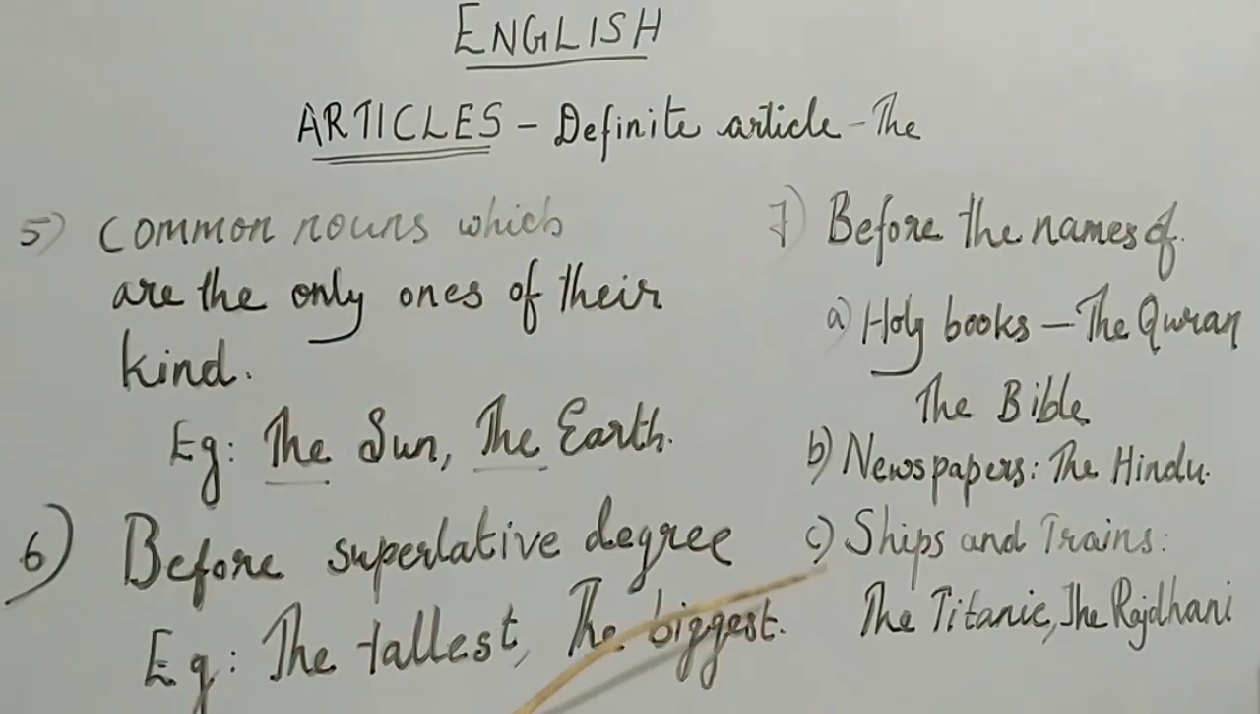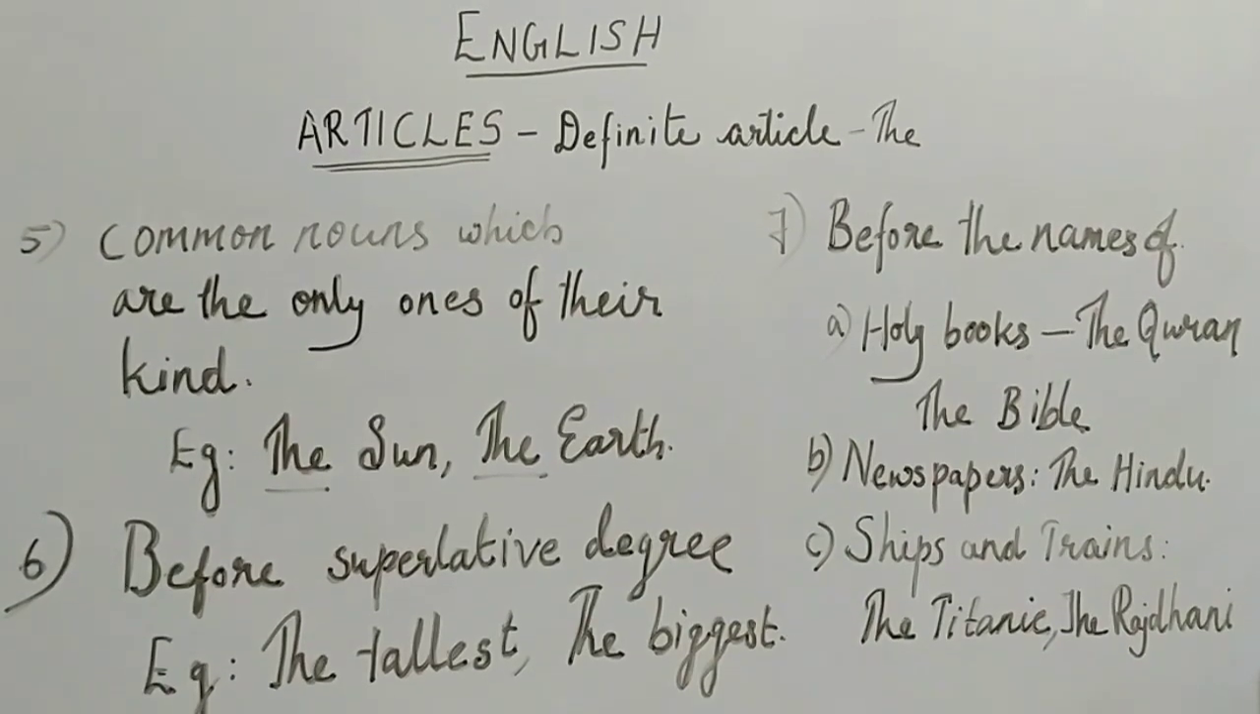And the last point is ships and trains. Before the names of ships, for example, the Titanic. Trains, the Rajdhani. Okay, so before the names of ships and trains also we have to use the definite article the.